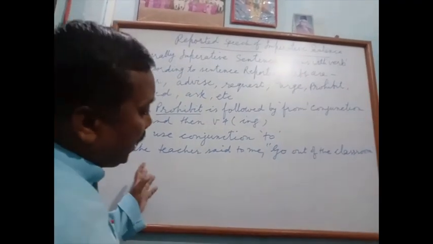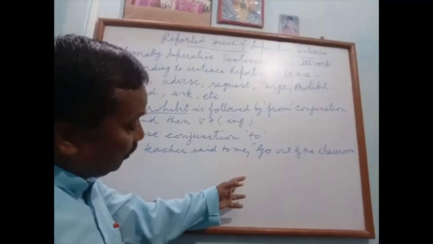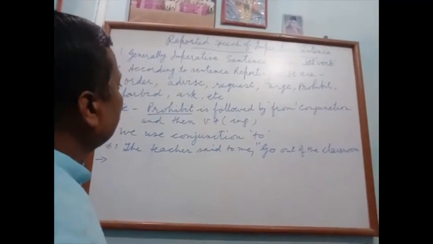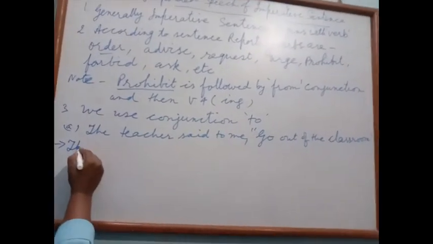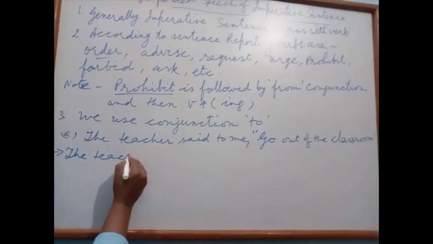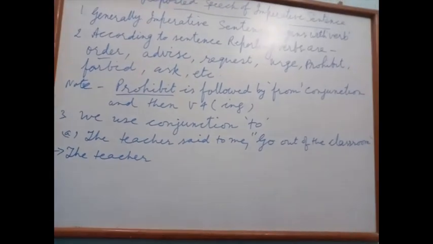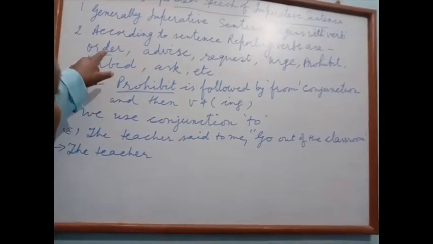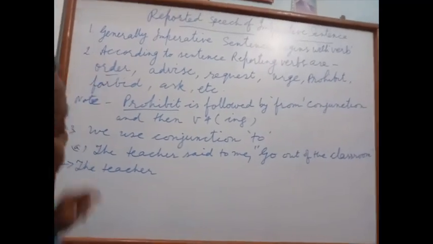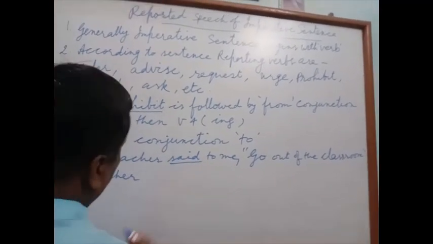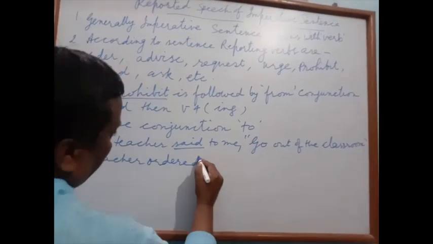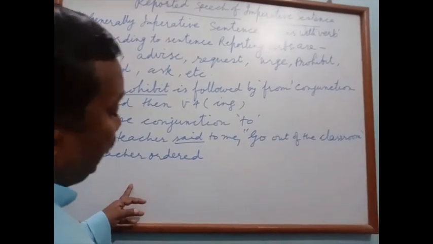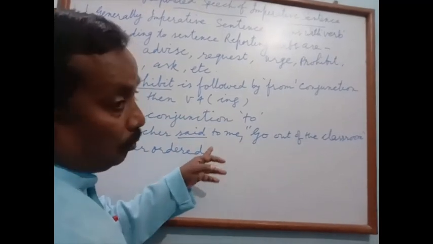Here, what sense do we find here? Order. Okay. The teacher, if the sentence is in present tense, then orders. Here the sentence is past tense, then ordered. If ordered, then no use of to.